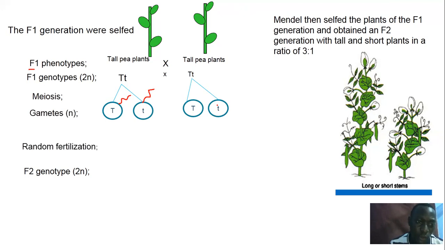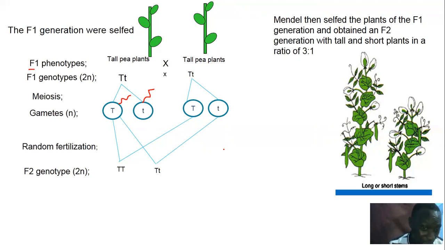So these sperms must undergo fertilization to fuse with these eggs from the female parent. So you have random fertilization, whereby this sperm fertilizes this egg to form this individual with capital T, that is purely tall. And then that sperm will fuse with that egg to form that individual who is heterozygous.